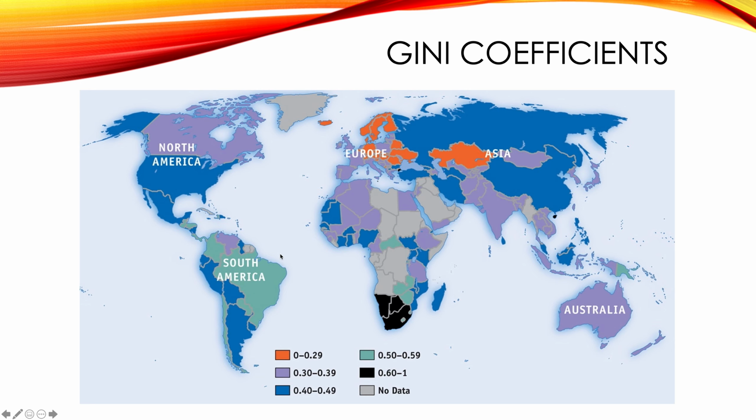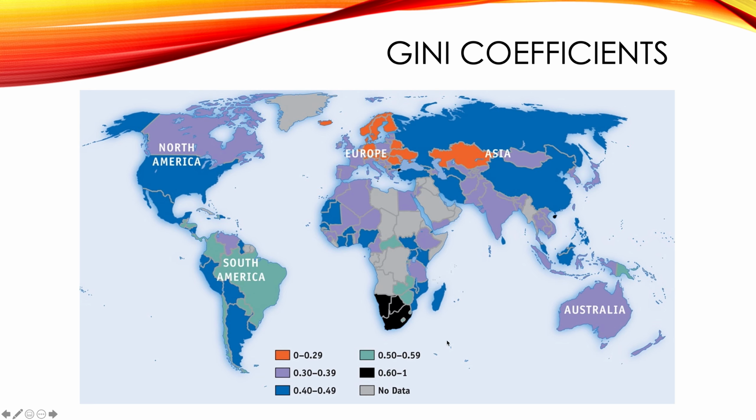And then as we go through the scale here, you can see the income gets a little bit more uneven in the purple, right? That'd be Australia, Canada, India, places like that. And the blue, which is what some of these big countries are, is about middle of the road. That's the US, Mexico, Russia, China, places like that. There's Iran. And then as you get to the green, it gets worse, right?